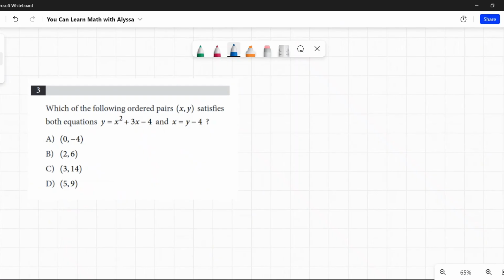Which of the following ordered pairs (x, y) satisfies both equations, y equals x squared plus 3x minus 4 and x equals y minus 4? There's often more than one way to do a problem. That's true a lot of times in math. More often than not, there are multiple ways to go at a problem.